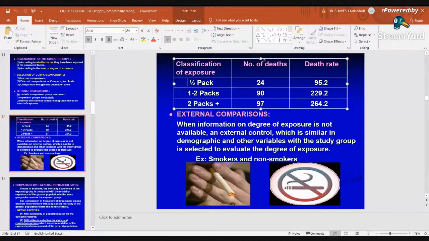That is internal comparison. All these people are smokers. In this group, all the people are smokers, but those who are smoking fewer packs per day have a lower death rate as compared to those who are smoking 2 packs plus. So that is an example of internal comparison.